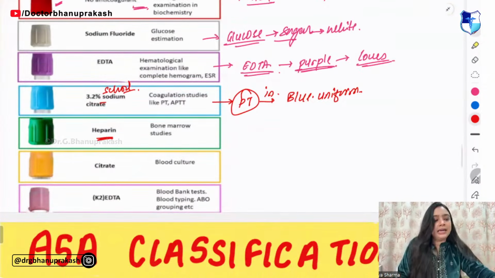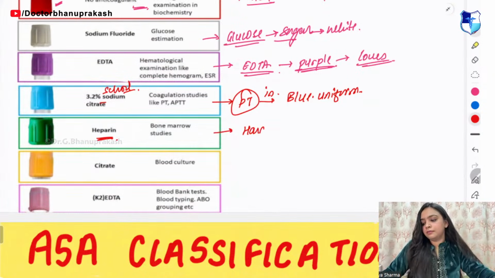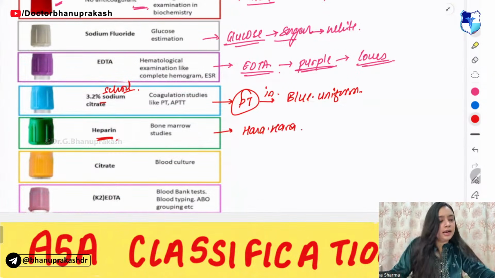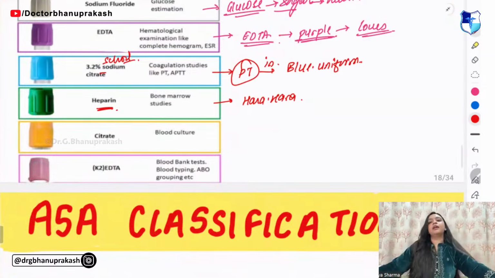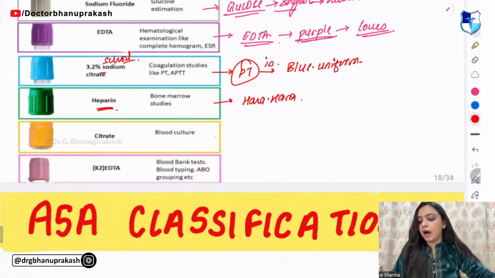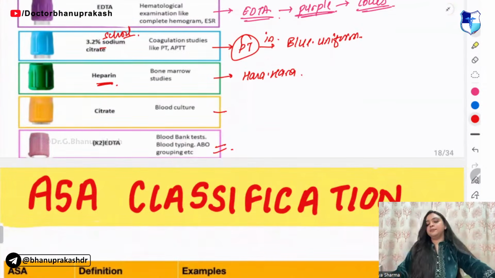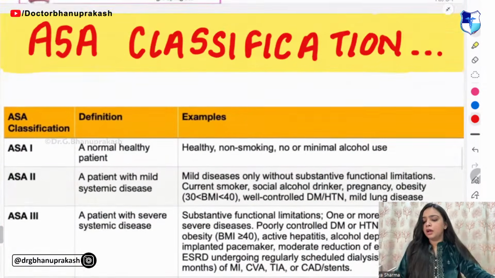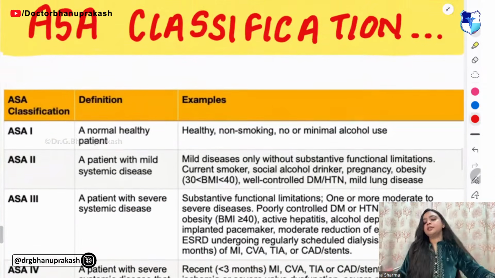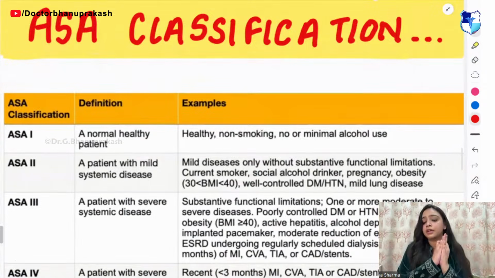Next, heparin. So remember, heparin is hara hara. Hara hara is heparin. Then you have citrate that is used for the blood culture and EDTA, right? Chalo.